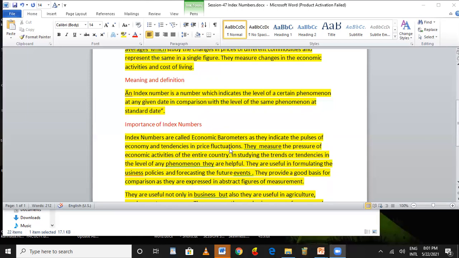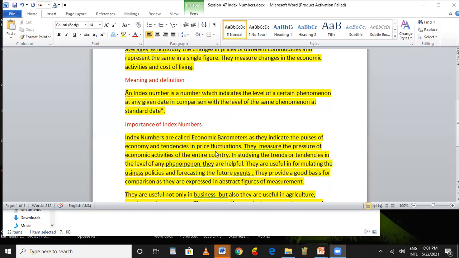For the economic barometers, the situation in the economy, that is the demand, supply of the products, GNP of the products, industrial products, agricultural products. Many areas are there. In all these areas, what is the pressure for each and every field? It is necessary that we calculate, get the report, submit the report, and analyze the reports.